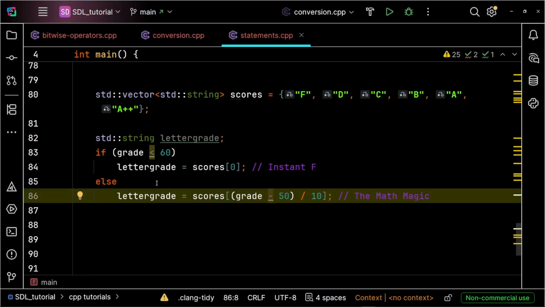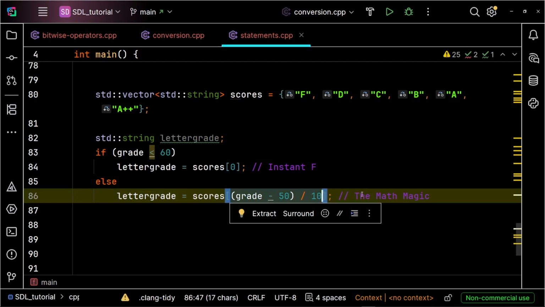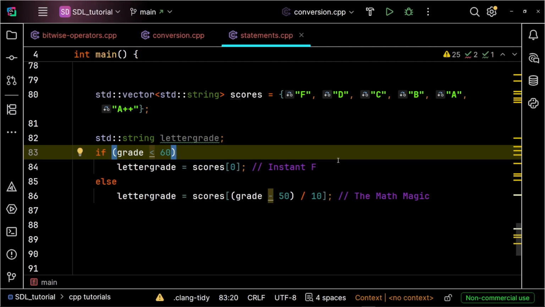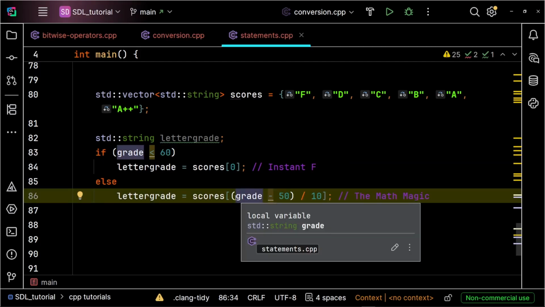Instead of hard coding ranges for B, C, and D, we use integer division. Say a student gets a 75. 75 minus 50 is 25. In C++, dividing the integer 25 by 10 doesn't give you 2.5. It truncates the remainder and gives you a solid 2. And index 2 in our vector is C. So we handled failing grades with a single if and calculated every single passing grade in one line of math inside the else.